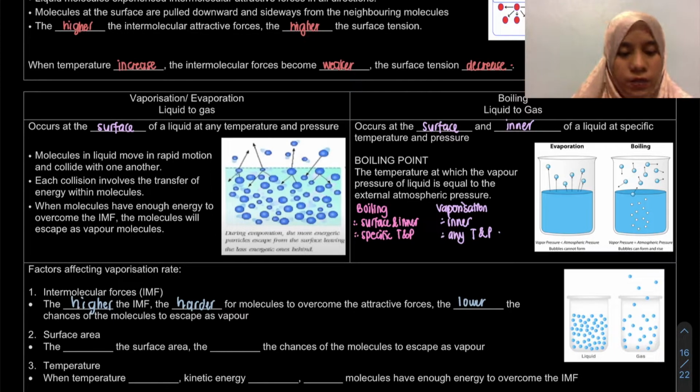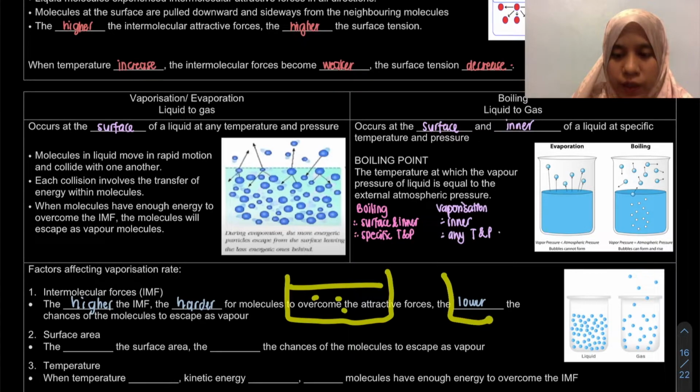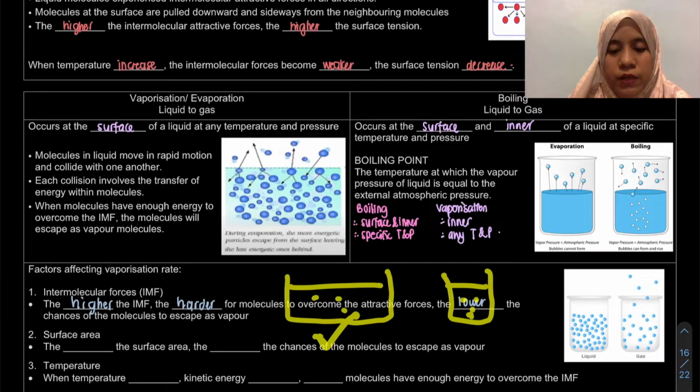Okay, next one is surface area. So, what happen kalau untuk evaporation ni ataupun vaporization ni, okay, contohnya if you put it in the middle of the field, if you put a container with a high surface area dengan the one with a lower surface area, kita akan nampak that for the molecule with a high surface area ni, it will be faster lah for the liquid to evaporate.